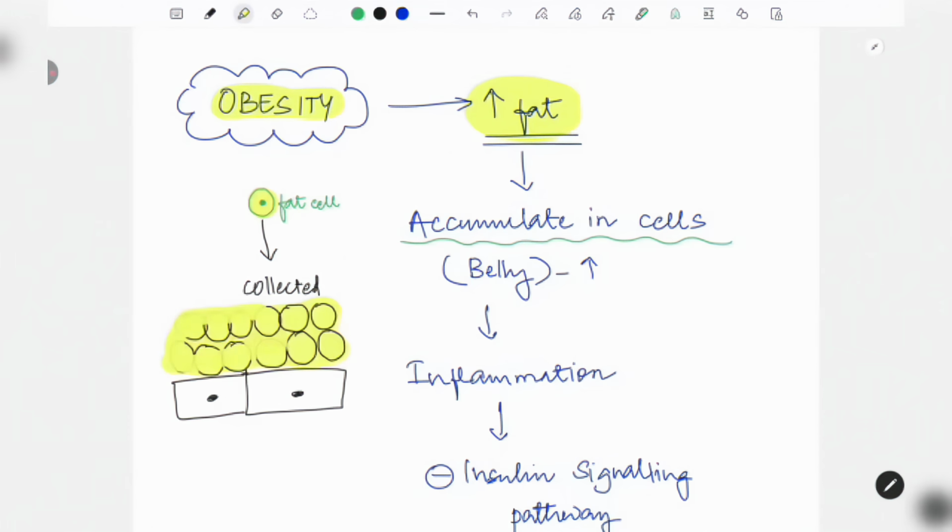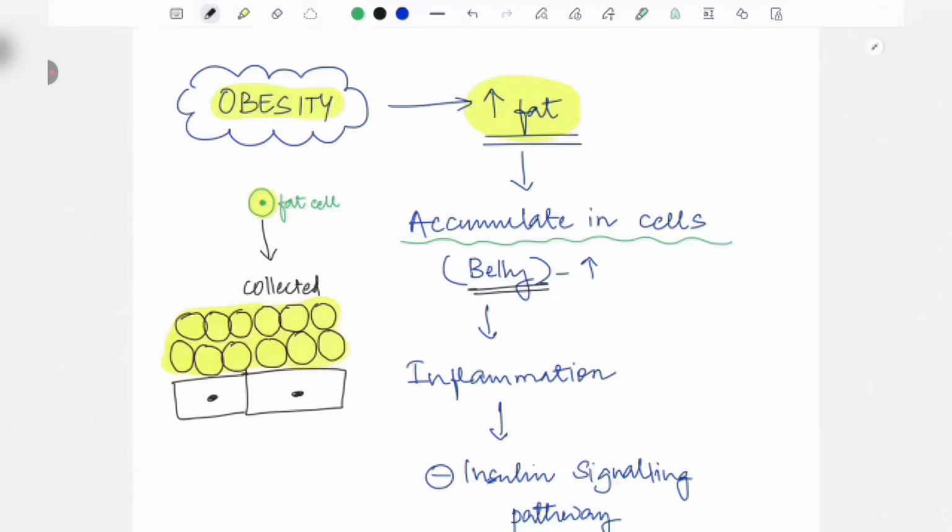the progress of the normal physiology of this particular hormone called insulin. How do they hinder? That is important now. Most commonly you're going to see the accumulation of fat in the belly region, that is the waist and the right and left bellies, and in front, that is pot belly, right? All these are the most common accumulation sites of the fat.